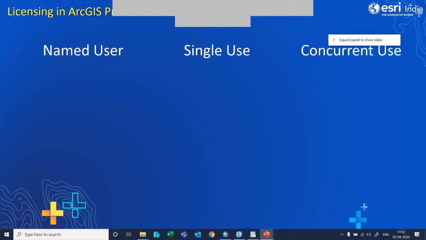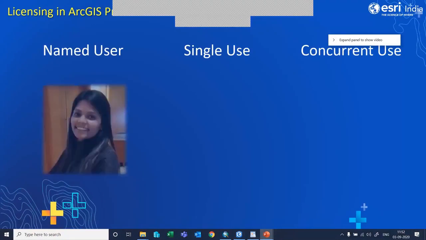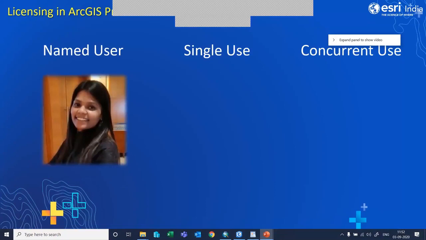We have three types of licenses: named user, single use, and concurrent use. Named user is nothing but every user has an identity, a username and password. This will be assigned or given via ArcGIS Online or ArcGIS Enterprise. The administrator should assign you those licenses so that you can make use of them.